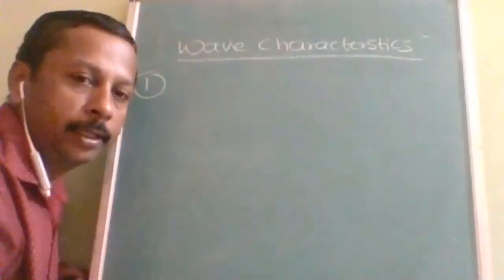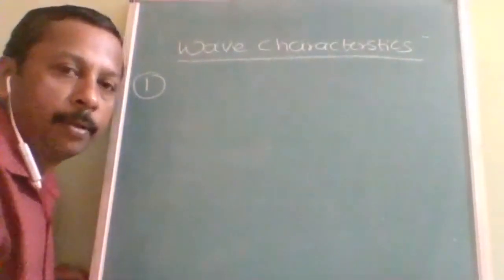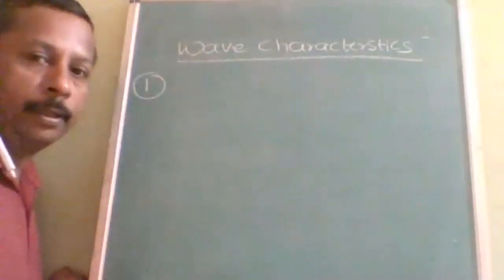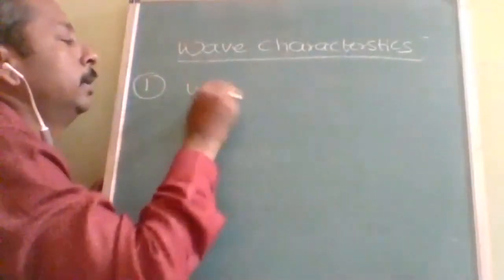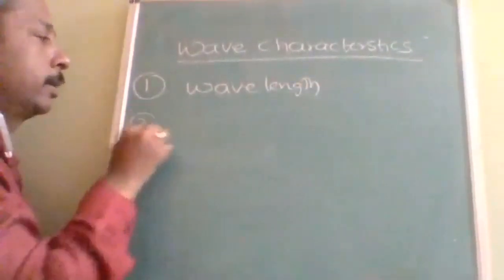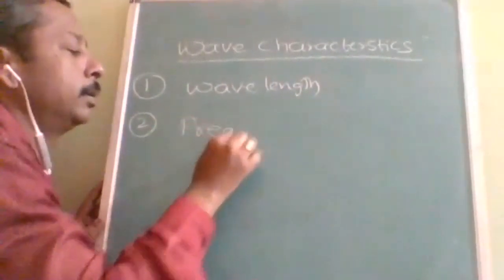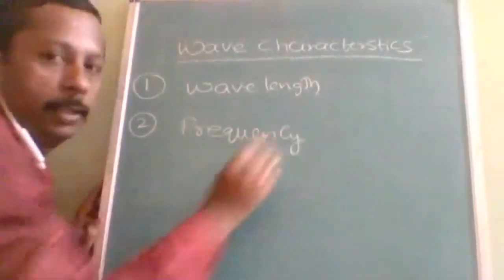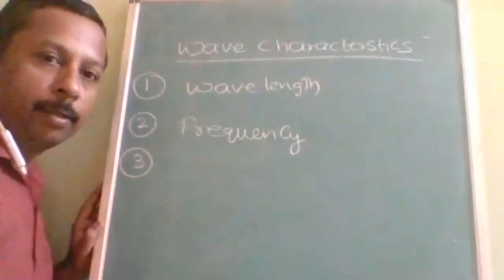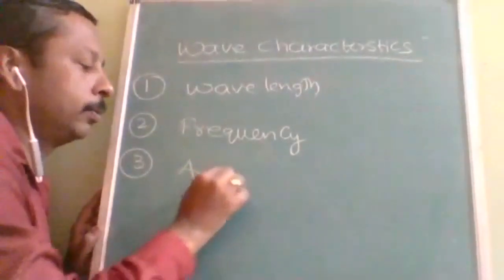Okay. So what are the properties we are going to study in the wave characteristics? The very first characteristic we are going to study is wavelength. Second characteristic is frequency. Third, then coming to the amplitude.